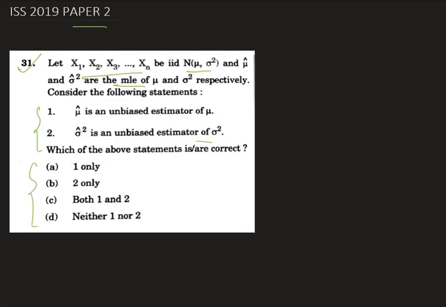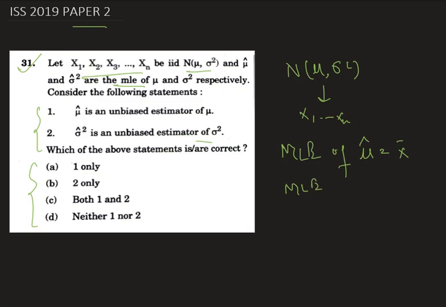We know that if we draw a random sample from a normal distribution with parameters mu and sigma, then the MLE of mu is x bar, and the MLE of sigma square is equal to 1 by n sum over (xi minus x bar) whole square.